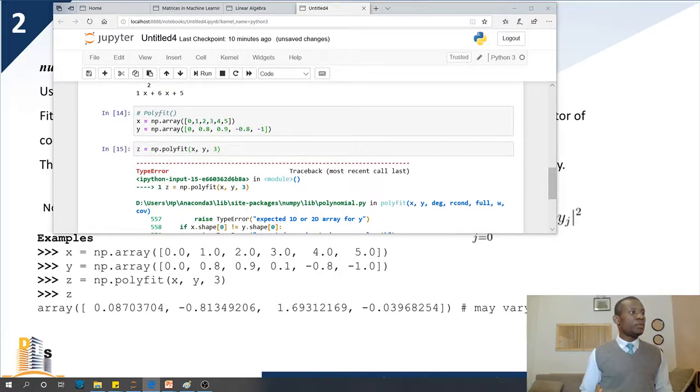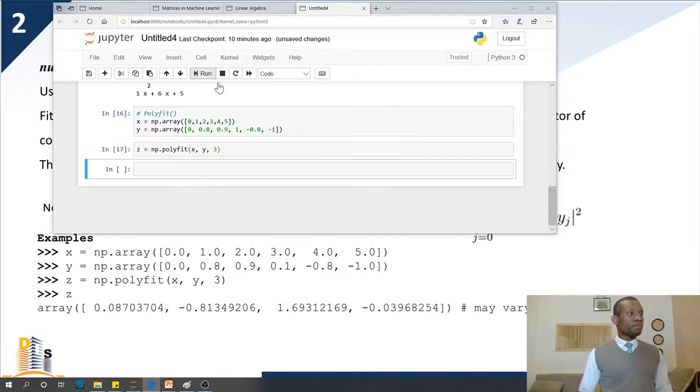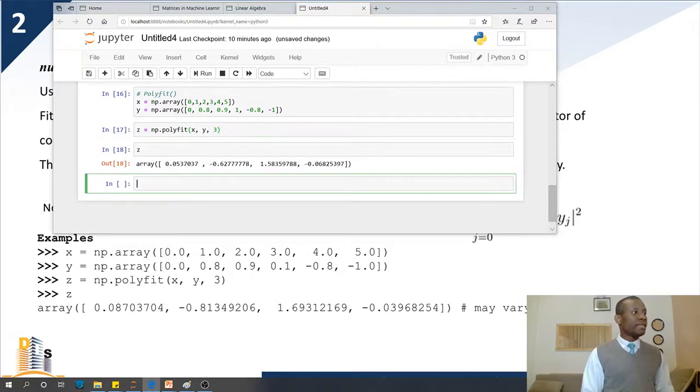I have 0.8, so we should have 1 at this point, 1 comma. Okay, so I'm going to run it again. All right, so what is z? Z now is the polynomial or the function that relates x and y. So f of x is equal to y. What is f of x? That is what we just got right now. So if I check what z is, it's going to give us this array. So I can use z to now check what polynomial that is.